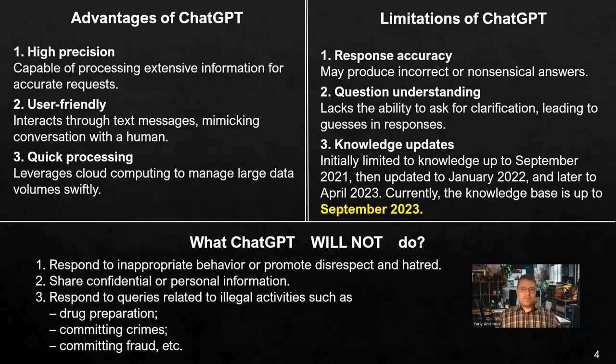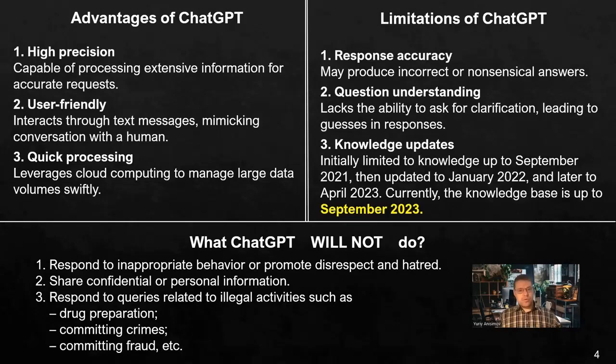And, of course, you need to understand that it works based on knowledge updates. Currently, the most advanced version of ChatGPT, which is version 4, is updated to September 2023. So basically it means that it doesn't know anything that happened beyond this date, and you need to be aware of that.